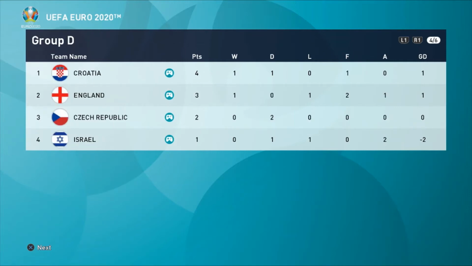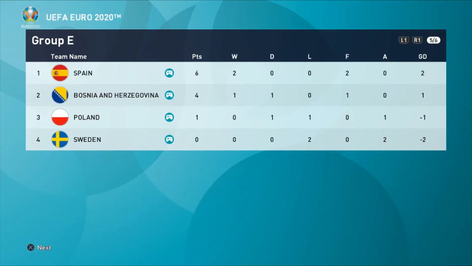Group D stands like this. Croatia dropping points against Czech Republic, which means that Czech Republic or England could still finish top in their final game. Czech Republic do actually face off against England. However, Croatia face off against bottom Israel, so they could still finish top on 7 points.